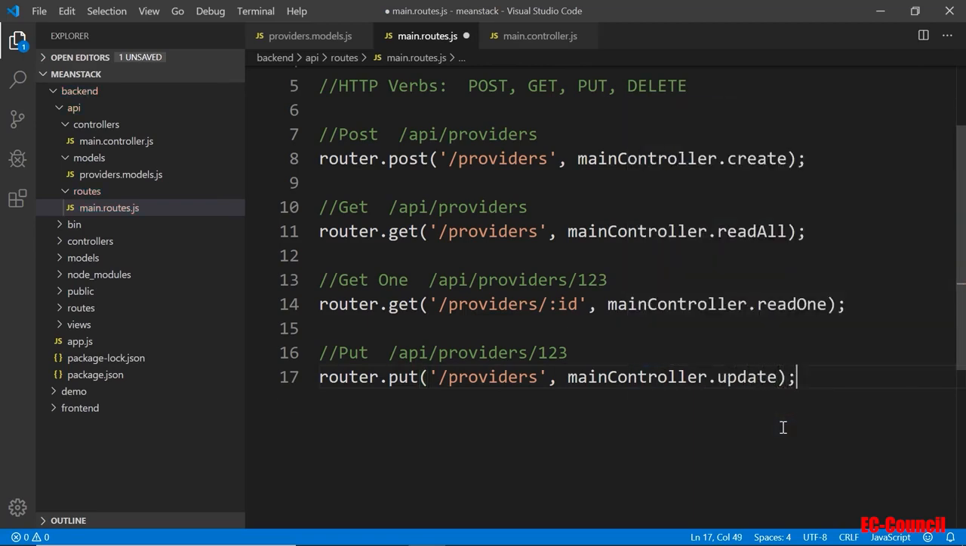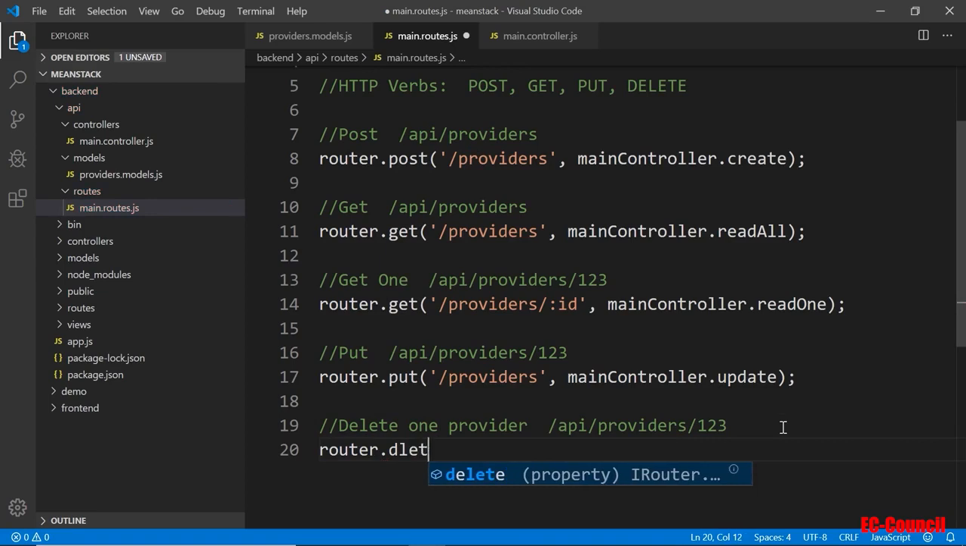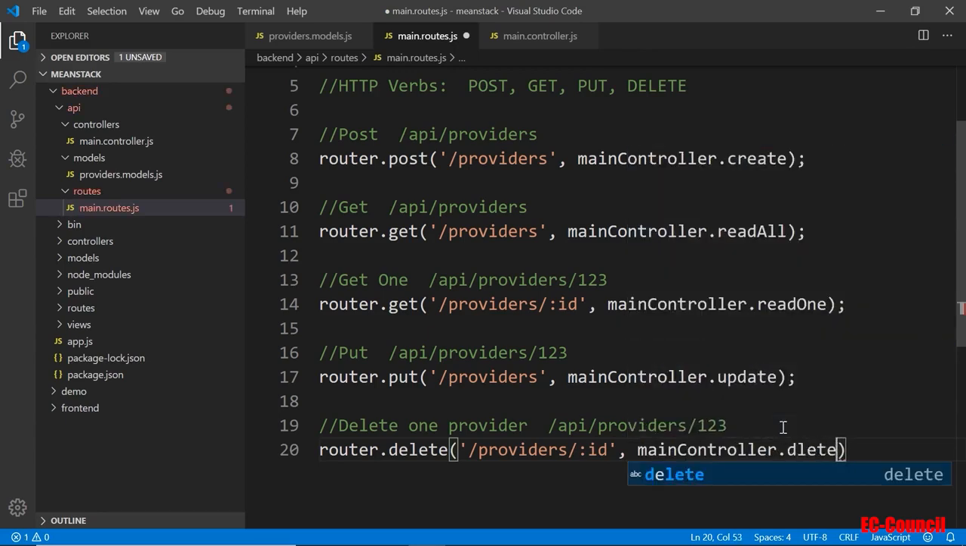And then down here would be the delete. We'll do a delete one provider. So the URL will be like API/providers/ with an ID. So router dot delete, and then the API link would be endpoint providers/ and then ID, just like the get and so on. So main controller dot delete, maybe you call it delete one.